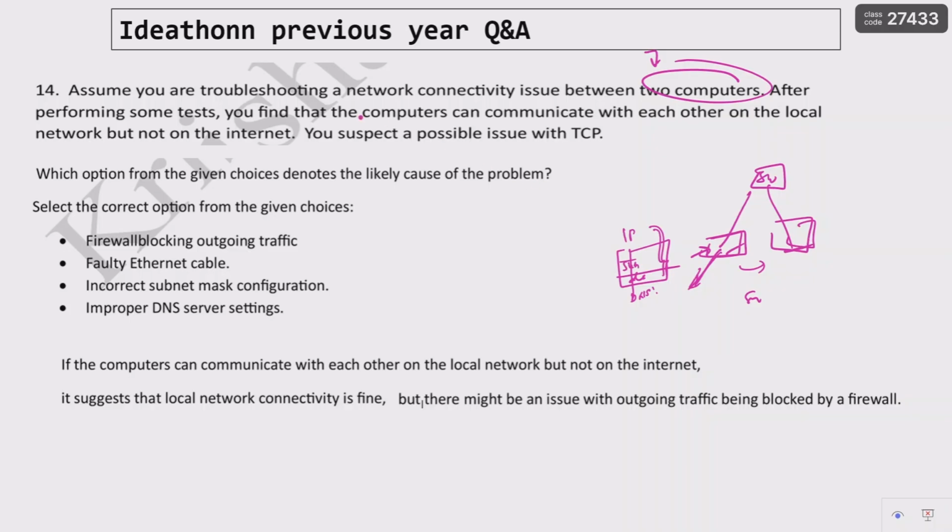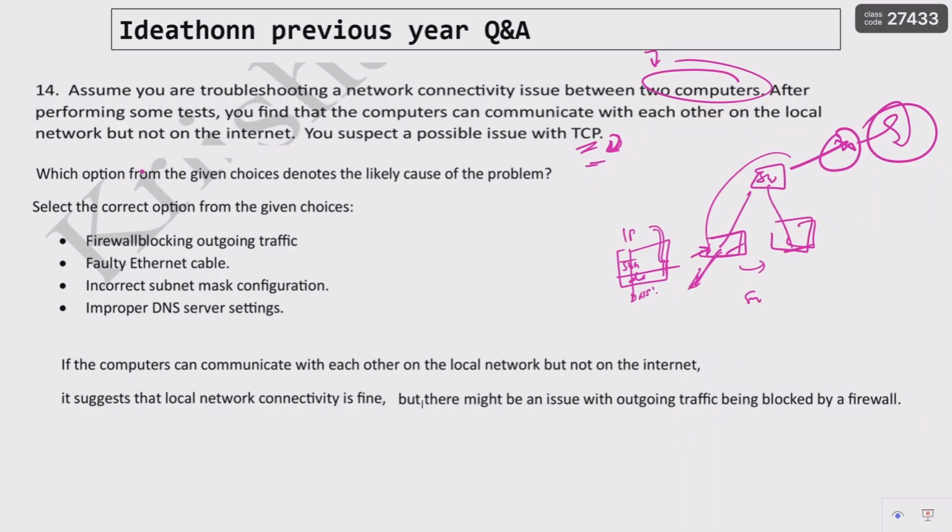So remember that point. After performing some tests, you find that computers can communicate with each other on the local network, but not on the internet. It means that if you want to establish a connection from your router to the internet, it is not going to connect. You suspect a possible issue with the TCP connection. You find that there may be some problem with the TCP connections.